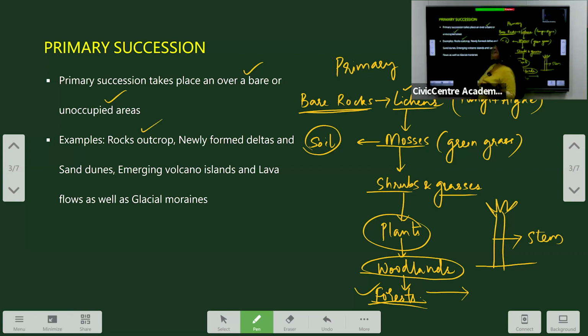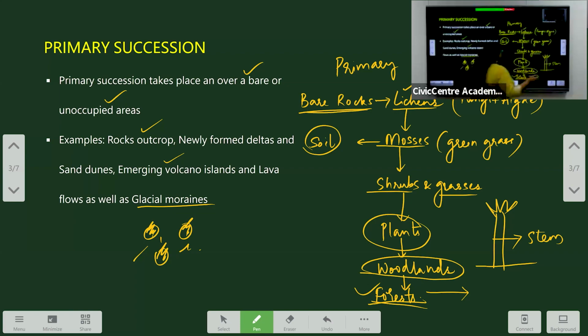It might start from rock outcrops or emerging volcanic islands or glacial moraines. What are glacial moraines? When glaciers retreat, you can find the rocks and the soil underneath that are exposed. On this again you can find the lichens invading, and the same procedure repeats.